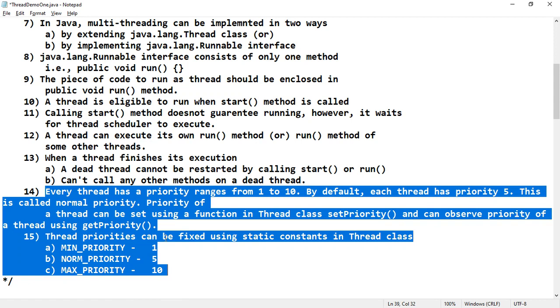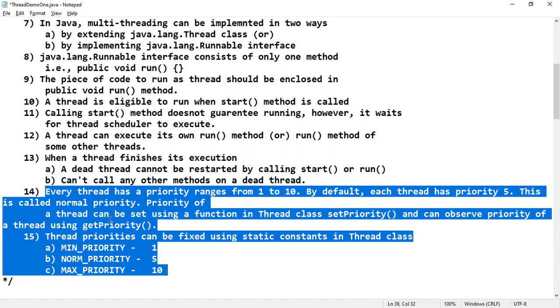Because of these priorities, various thread states are available. When this context switching takes place, it will happen in the following situations. One is, make note of this: a thread can voluntarily relinquish its control.